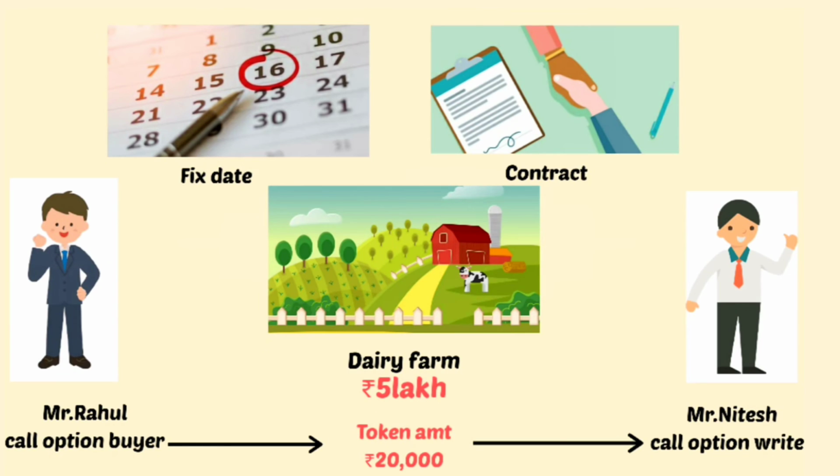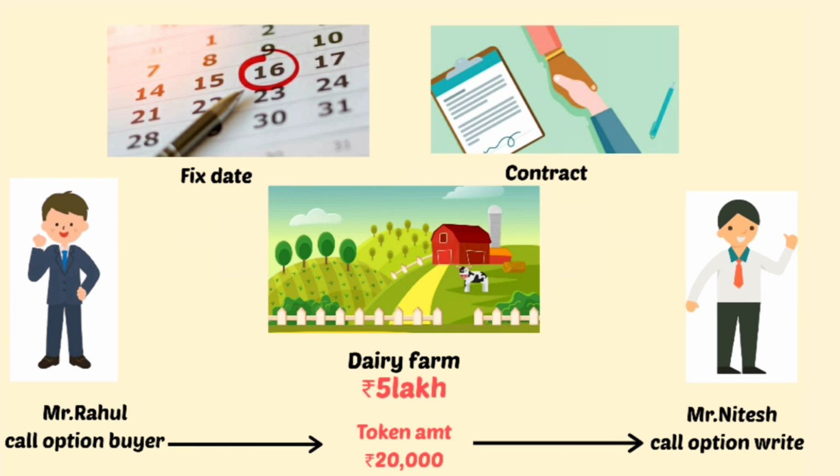Here is the example of a put option. Mr. Rahul has his own dairy farm and he observed that because of packaged milk, the dairy milk will not be sold as much in the future. So, because of that, Mr. Rahul thinks he should sell his dairy farm.